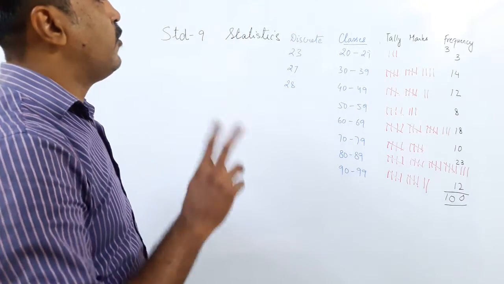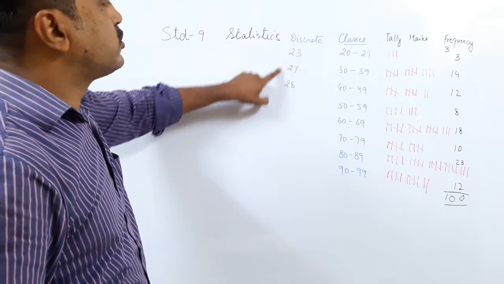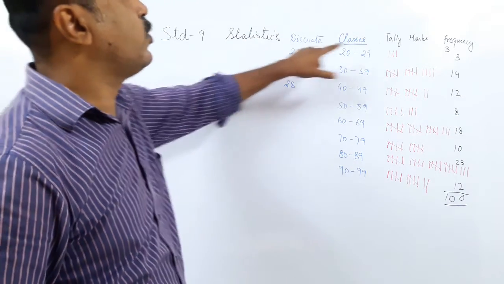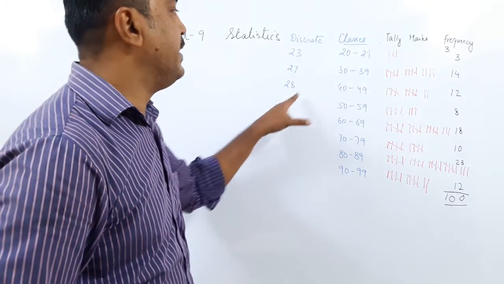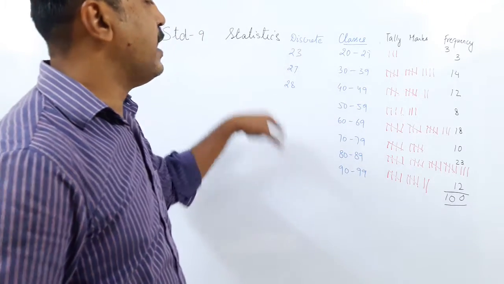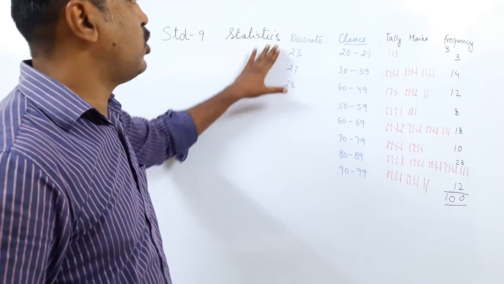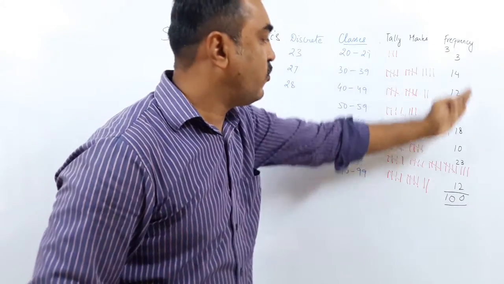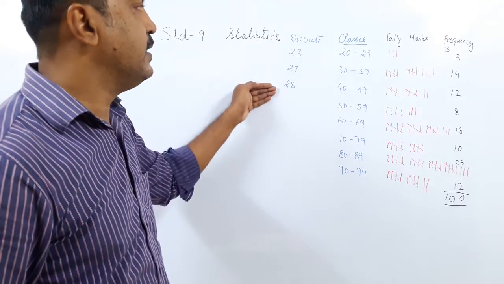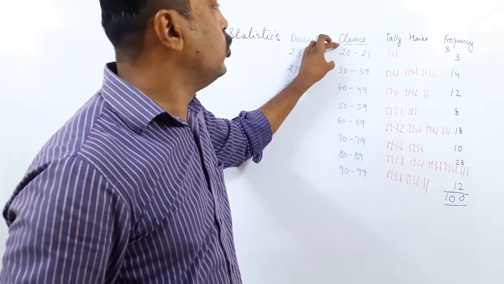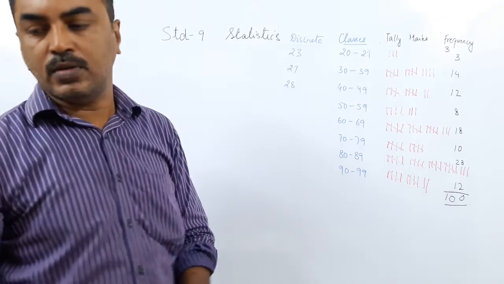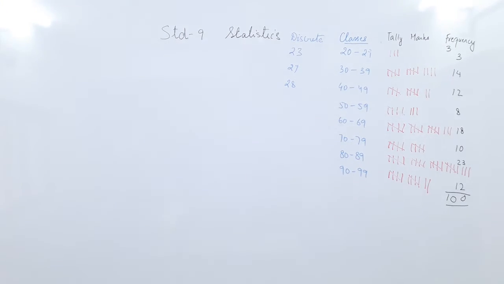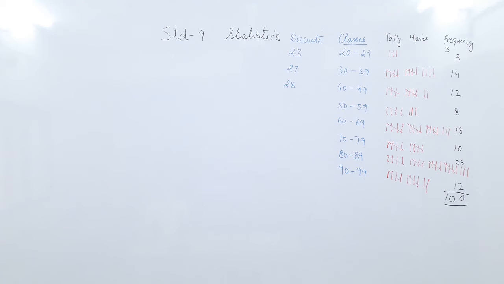So you can make a table of two types. When the data is small, you can use discrete. What is discrete? 23 how many times? One time. 27 one time. 28 one time. 92 two times, or 92 three times. That is discrete. When you count the frequency of every number separately, it is called discrete frequency. When you make a group, it is called a group frequency distribution. So this is what we are going to do today, using the tally marks. Kindly look at the exercise. Draw your table, find the range and try to make this by the tally marks.